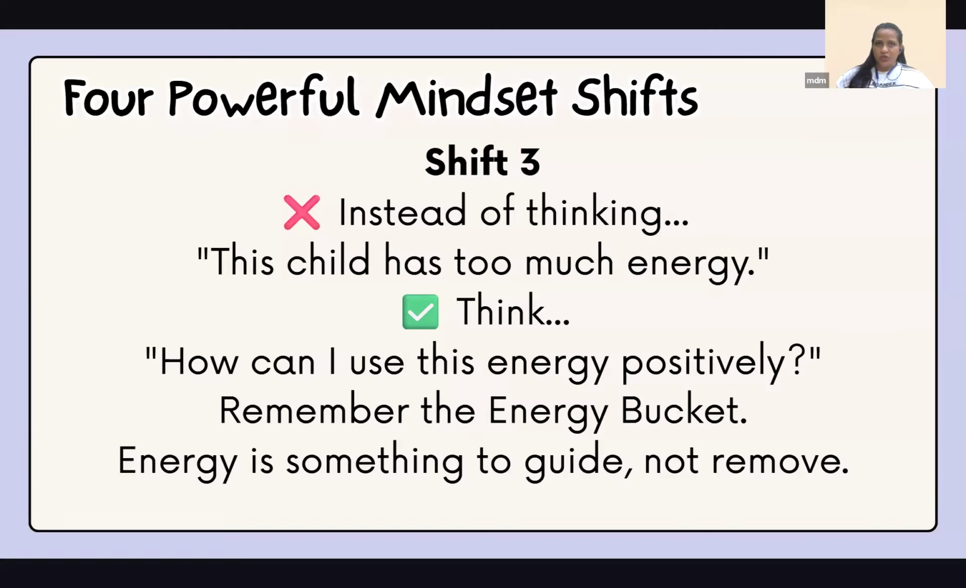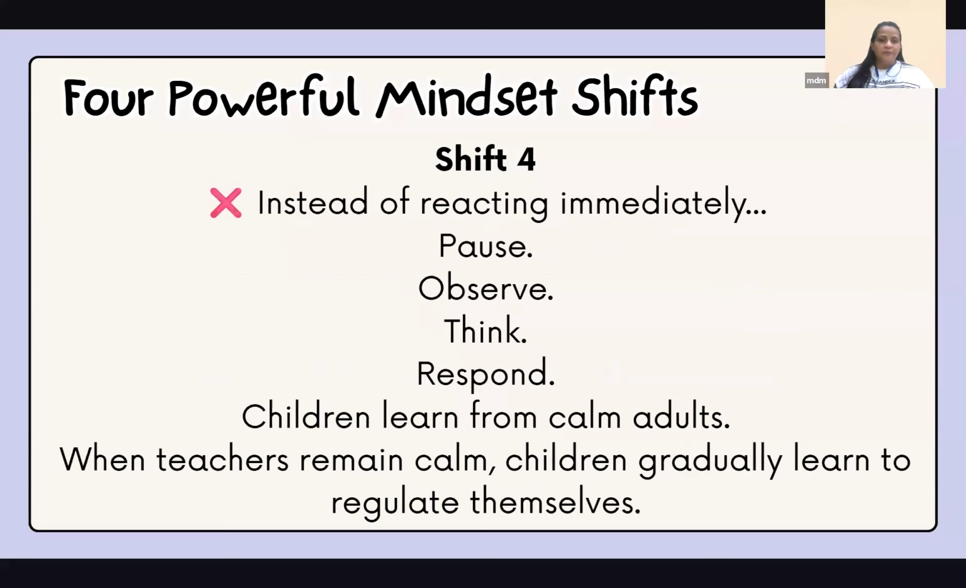So what if the child is energetic? Give some responsibilities to the child. Make the child do some activity, or have a quick physical game or a song where the child is exerted, and then you can shift, instead of reacting immediately. I'm coming to the next approach, which is pause, observe, think, and then respond. Children learn from calm adults.